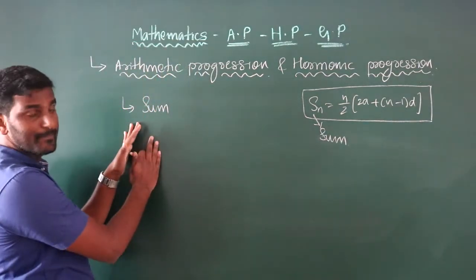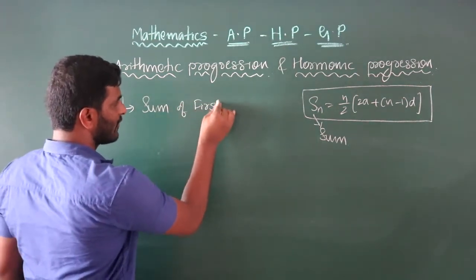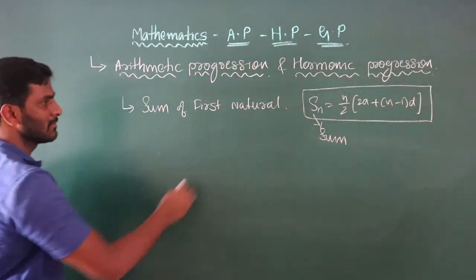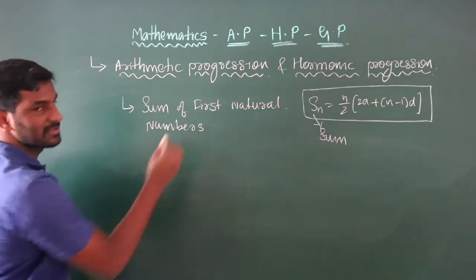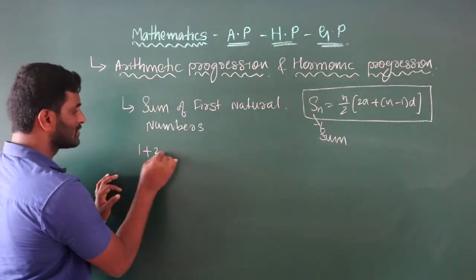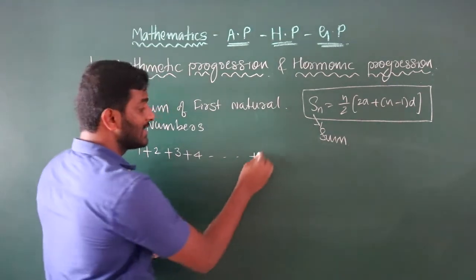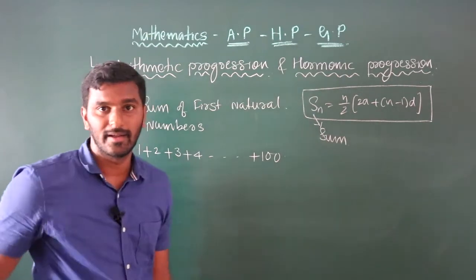Sum of the first n natural numbers. For example, 1 plus 2 plus 3 plus 4 plus etc., up to 100. Then how do you find this sum?